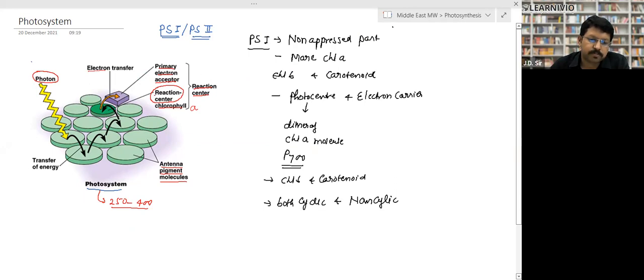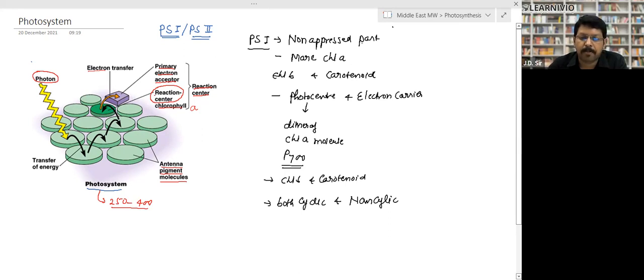These two combine to form the photo reaction center. Around the reaction center there are small pigment molecules called antenna molecules. They capture small amounts of energy and finally transfer it to the reaction center. The reaction center breaks down the water molecule and gives electrons to the electron transfer system.